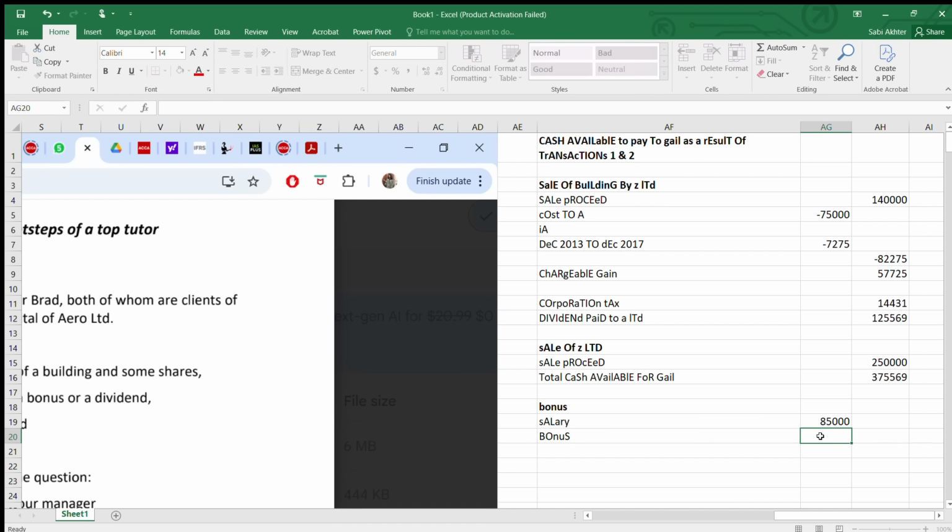Bonus you have to add. It is simply this amount, the total cost that will be available to Gail. So when you're taking 85,000, it will not copy because there's a formula attached to this. So when you want to copy this, I can go here and just take the value. When I take the value, make sure that I drop down the decimal.